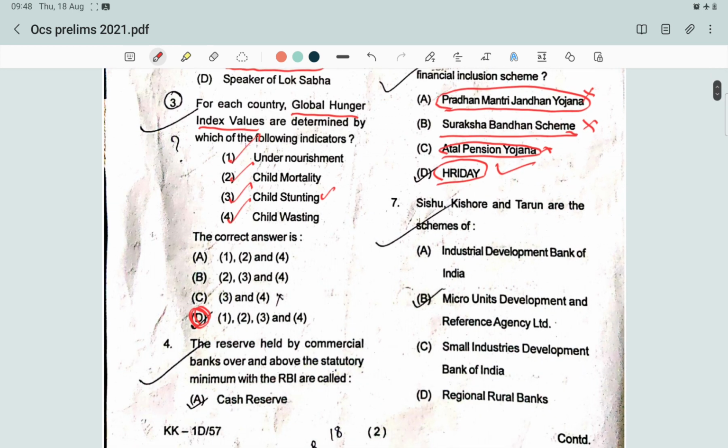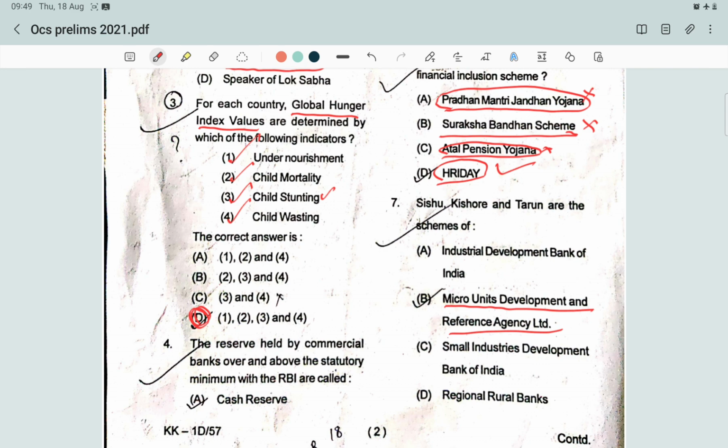Next question: Shishu, Kishore and Tarun are the schemes of which? Option A, Industrial Development Bank of India; Micro Units Development Reference Agency Limited; Small Industries Development Bank of India; Regional Rural Bank. So the answer is Mudra, Micro Units Development Reference Agency.